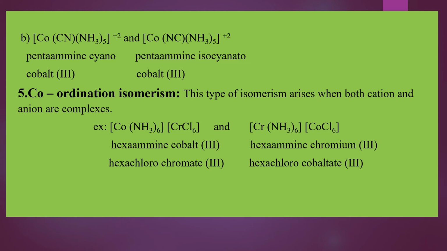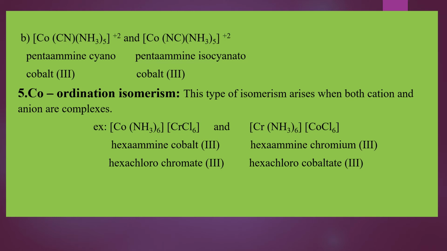You can draw the complexes on your own and check the difference between these two linkage isomers. The first one we name as pentaamminecyanocobalt(III). Second one we name as pentaammineisocyanocobalt(III). So this is about linkage or salt isomerism.